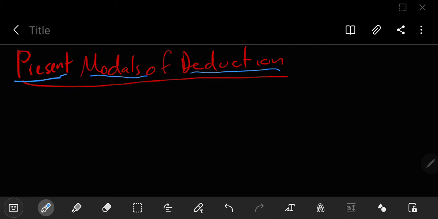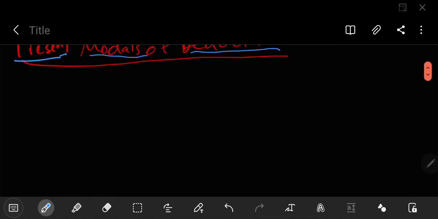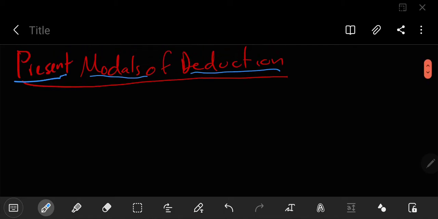And deduction, well, what does that mean? And this is the important part of the topic. It basically means that you're going to deduce something about a situation that happened. Well, what does that mean, teacher? Well, basically, it just means that you're going to guess. You're going to give an explanation of why something happened.